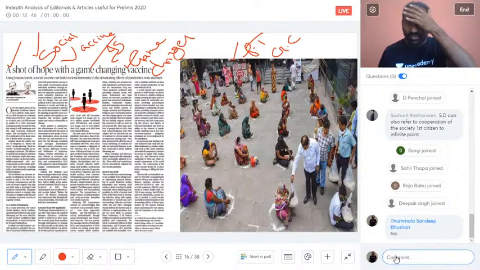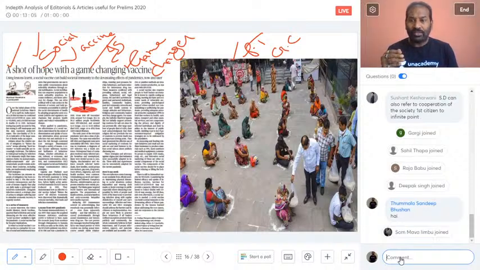Sushant was also saying that social distancing can also refer to cooperation of the society. Yes, very well. Now we will look at who is responsible for the social vaccine. Is it the individual, or is someone else also part of the responsibility of maintaining and implementing social distancing, so that it becomes a game changer and the infection does not spread virulently?